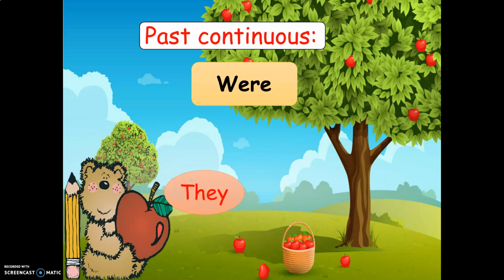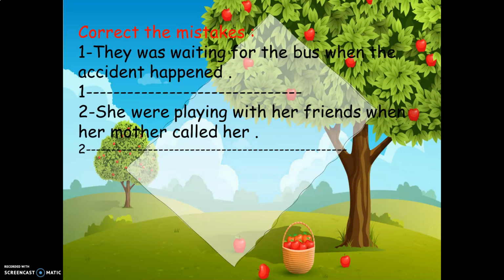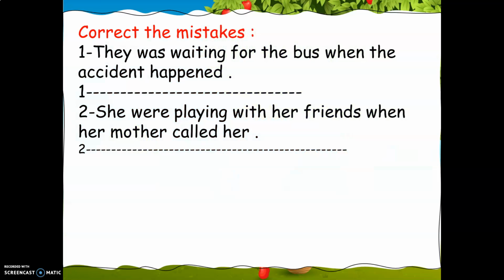Then, girls, we have were. When can I use were? I have to use were with they, we, and you. They were, we were, and you were. After that, a verb with ing. For example, they were playing tennis when their father came. Okay?